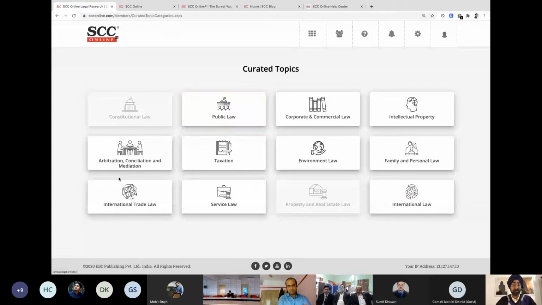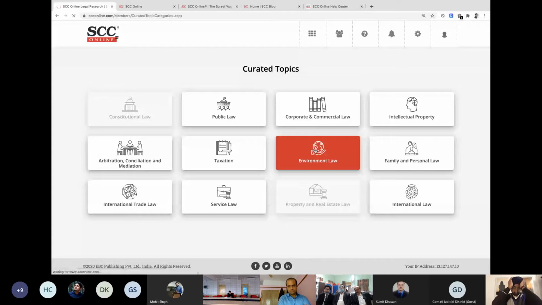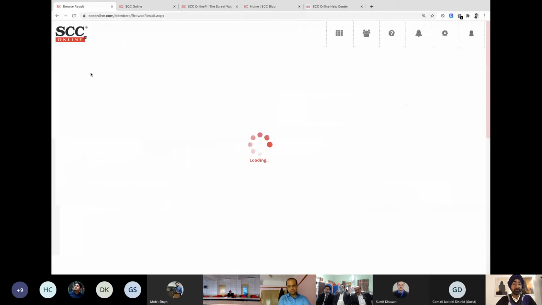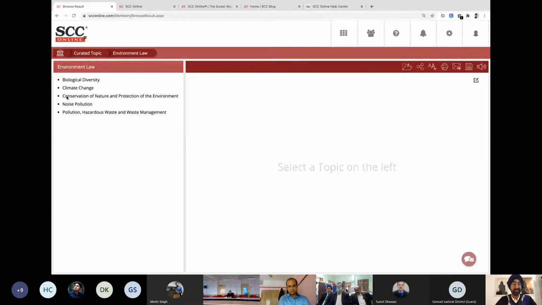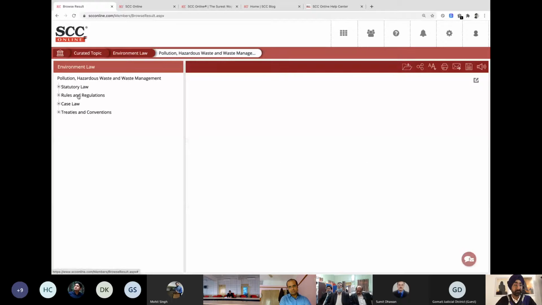Now, if you can see, there's arbitration, there's taxation, there is environmental law. Let's take environmental law over here. And when I click on environmental law, the topics which are under environmental law will just pour in right over here. You would have noticed by now in the browse, you are not typing anything. You're just selecting and then selecting the subheads. Like, if you can see, it's biological diversity, climate change, noise pollution, and other things. Now, if I click on this one, pollution, hazardous waste and other things.